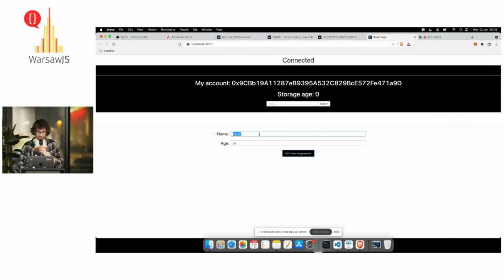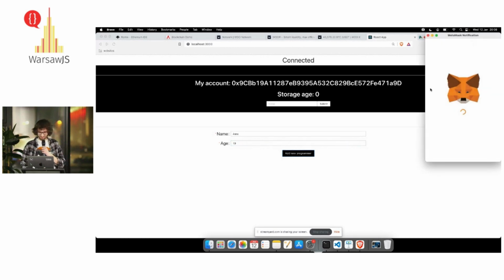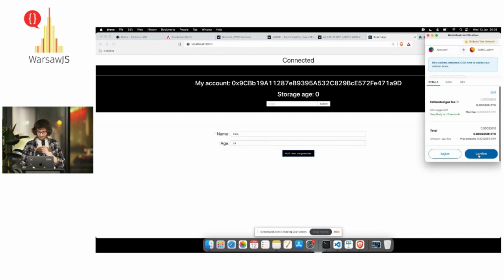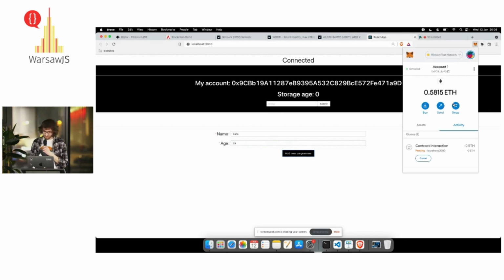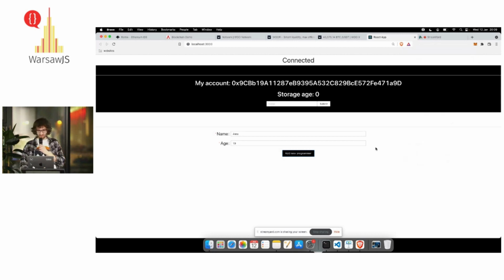Yeah, it's saved. And let's create another programmer. Let's store Anna also. And it's pending. The blocks are validating. And yeah, we stored it.